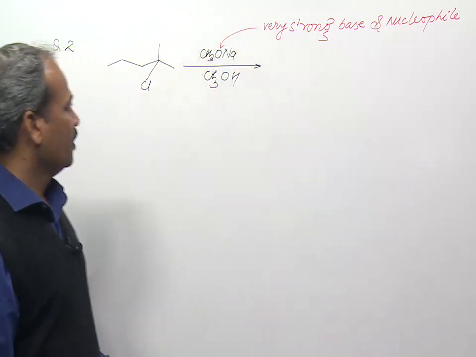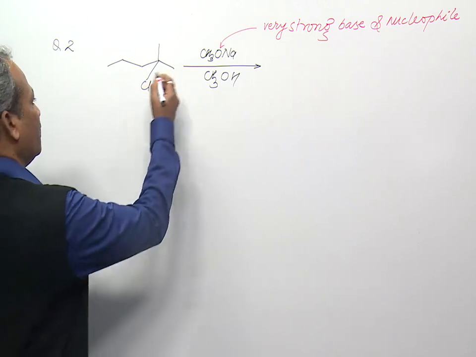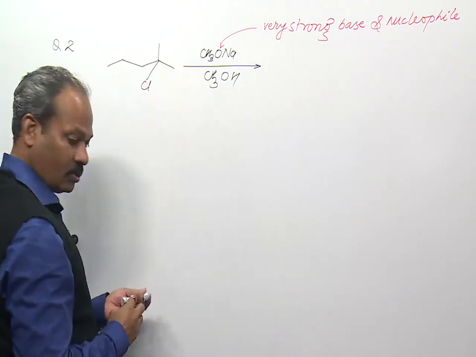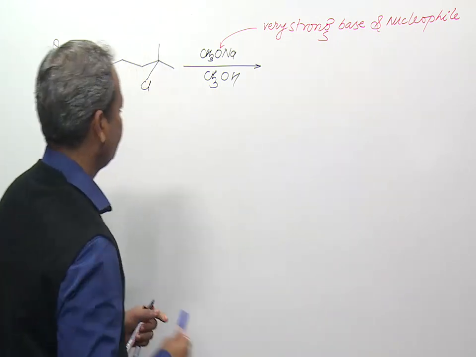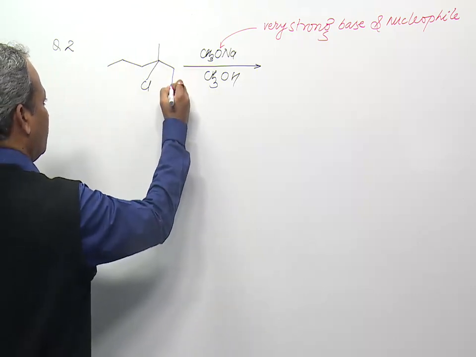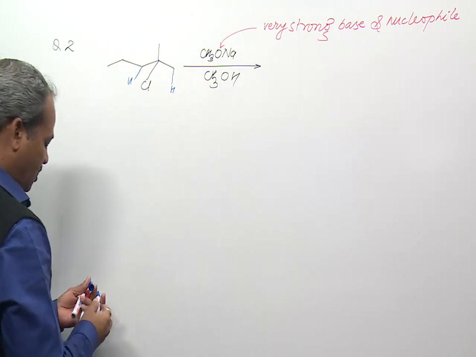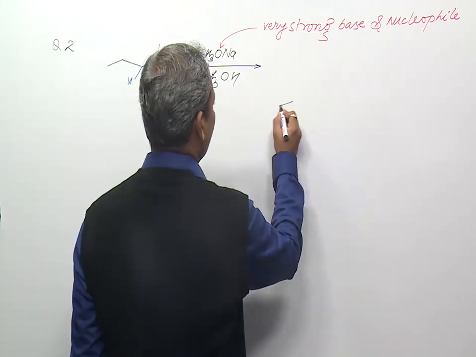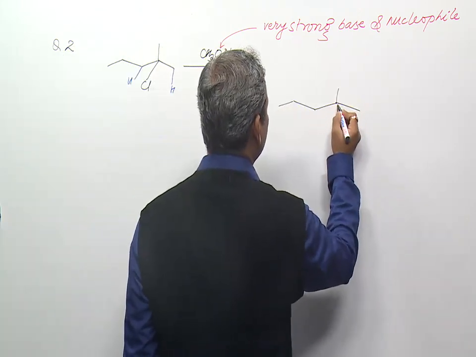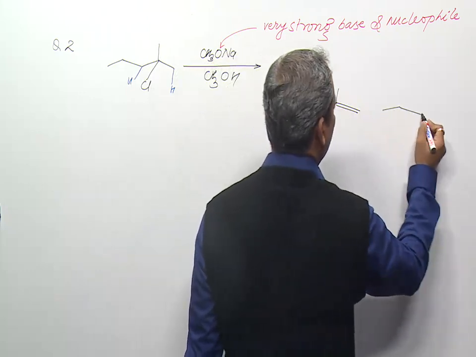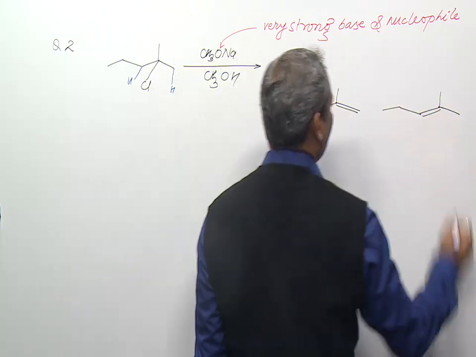During elimination, one of the hydrogens from the beta position will be eliminated along with the halogen. So as elimination products we will get this one and this one.